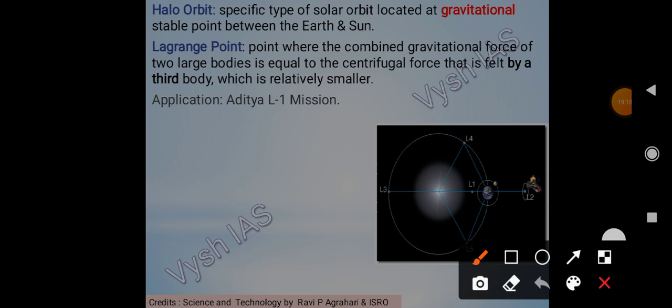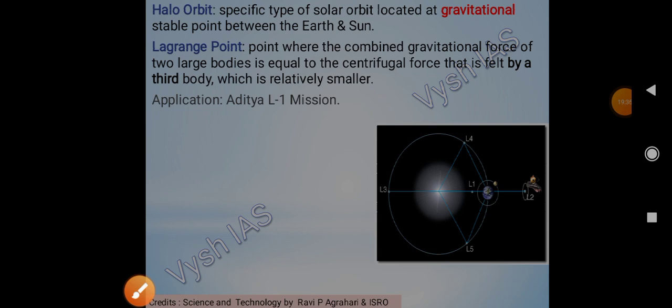So all you have to remember here is that it is based on gravitation. So there is a specific type of solar orbit. This halo one is a specific type of gravitational orbit. It is a stable point between earth and the sun. And these points are called Lagrange points, L1, L2, which you are seeing. These are the points where the combined gravitational force of two large bodies, that is our sun and our planet, are equal, and it is equal to the centrifugal force. And this is felt by a third body.